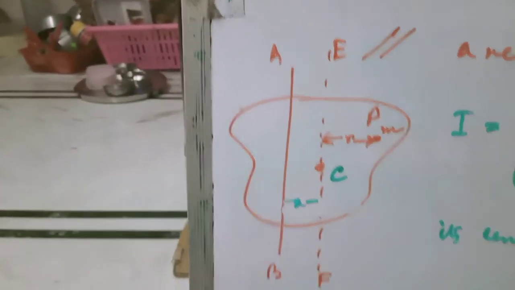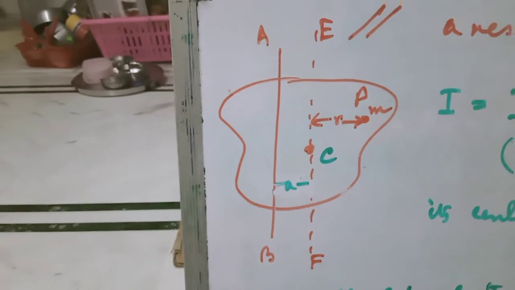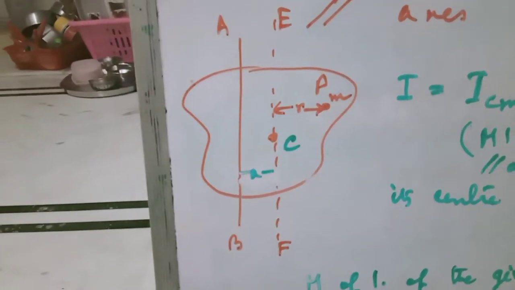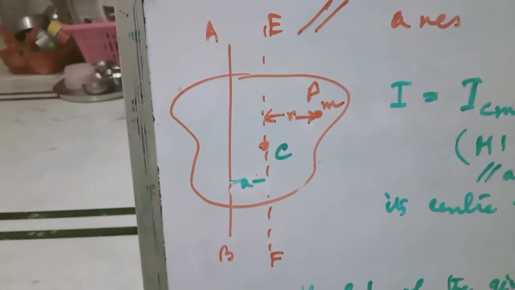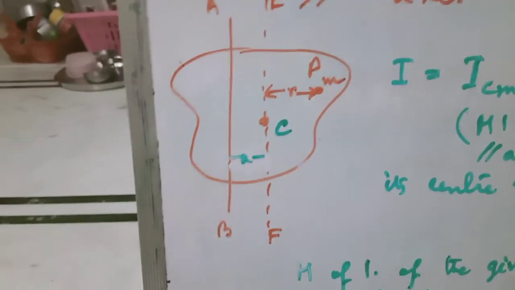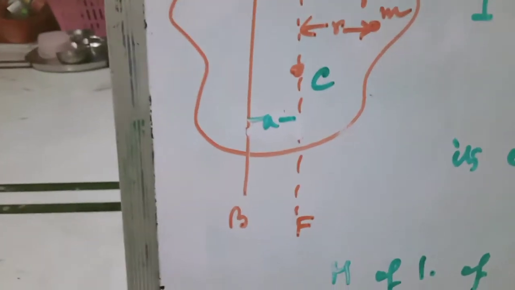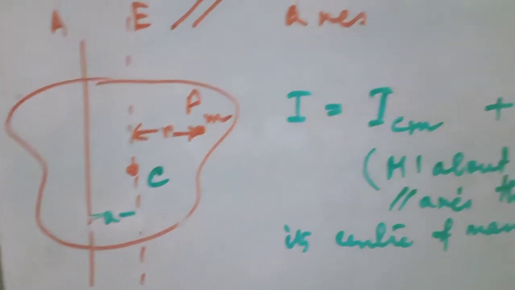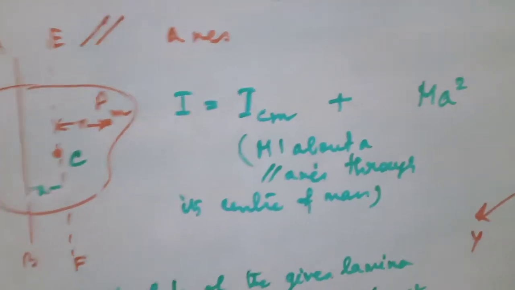The axis is considered to be here AB and EF is the line passing through the center of mass. Both are parallel to each other. And the distance between the two is a unit. So according to the theorem of parallel axis, the moment of inertia